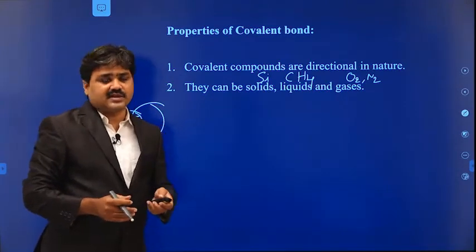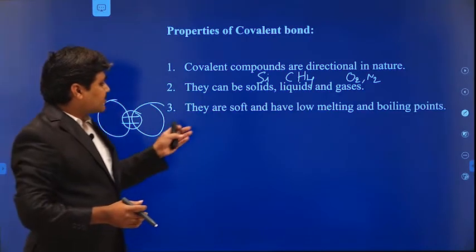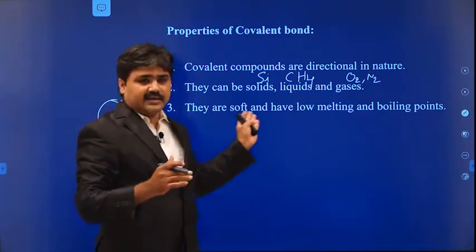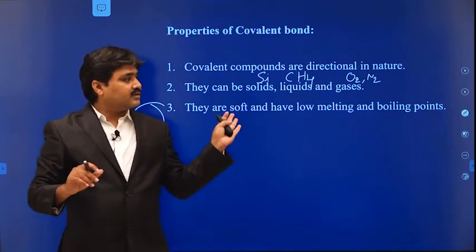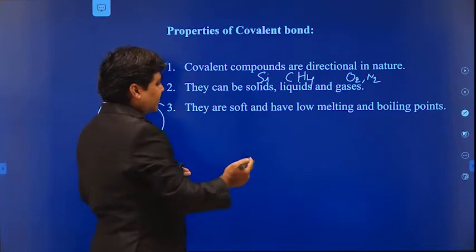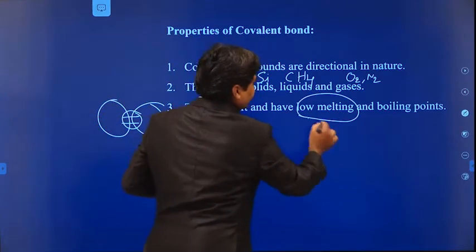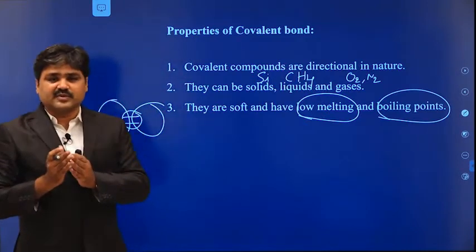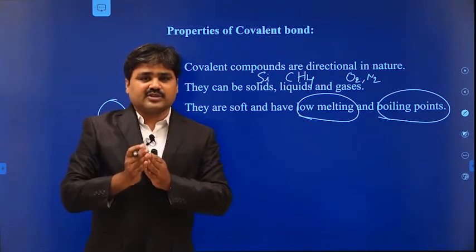The next property is that they are soft and have low melting points. Compared to the ionic bond, this bond is slightly weaker. If the bond is weaker, then we have a slightly lower melting point and boiling point. That means we need less thermal energy, less temperature, to break the bond.